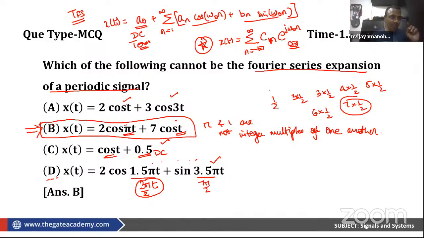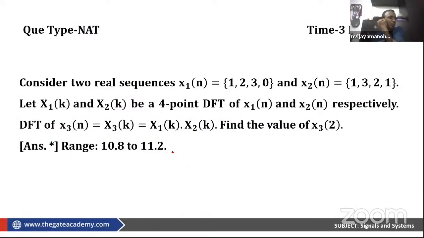I hope this is very clear, guys. More important than knowing what is the answer, it is equally important to know what cannot be the answer. This will be very handy for you in making judgments. More than what is the answer, you should also know why something is not the answer. Here, why this is not the answer, you should be very clear. Clear? So we discussed 2 questions so far. Let us go to the next question. This is another beautiful question.